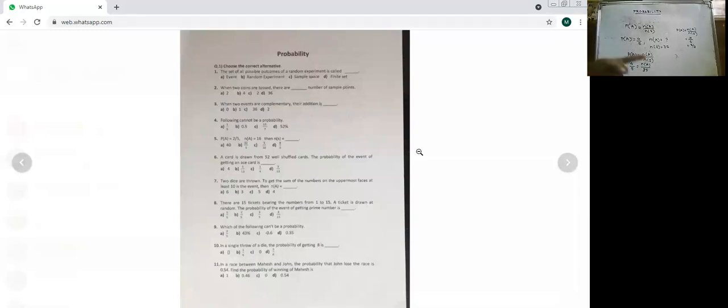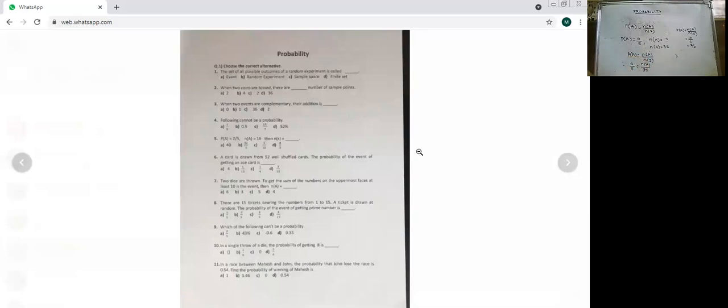Now, we have seen all possible sample spaces for your portion. Then we have said what cannot be probability. Probability lies between 0 and 1. Okay, so when denominator is smaller, it cannot be probability. When it is going beyond 1 point something, 2 point something, 4 point something, cannot be a probability.